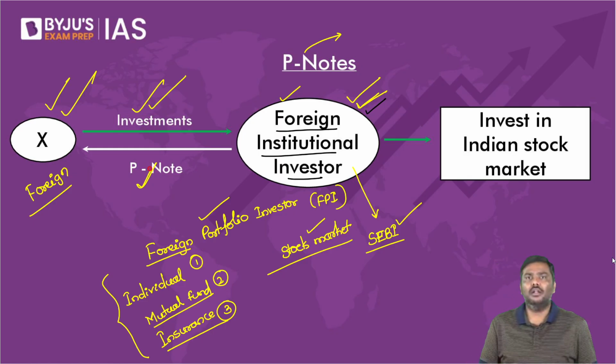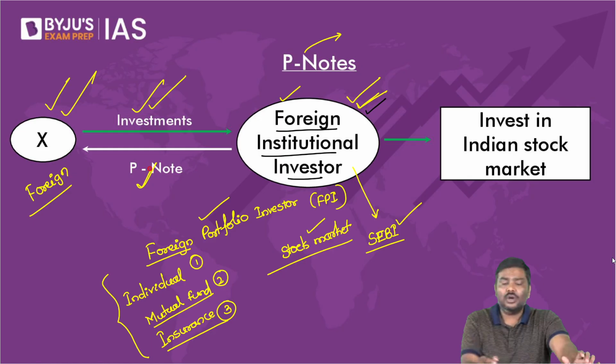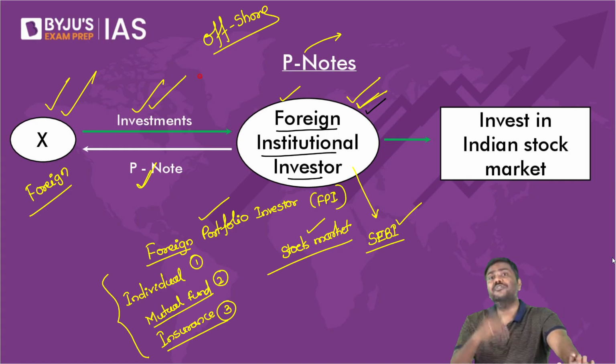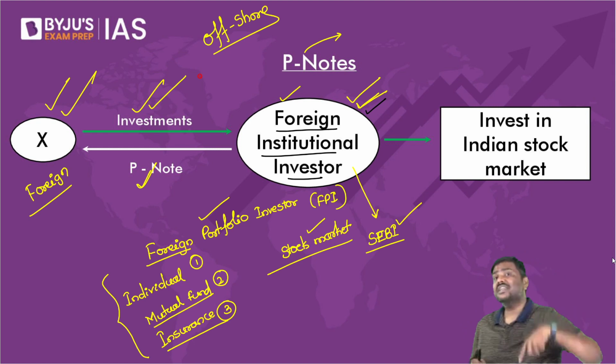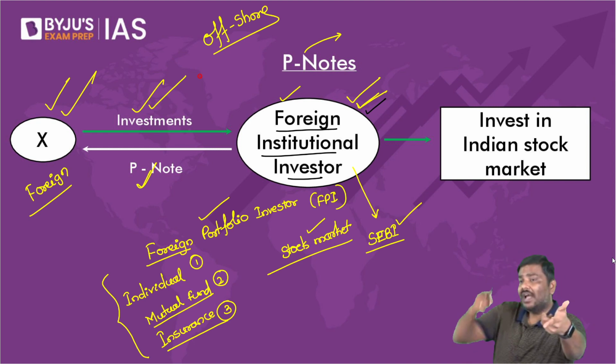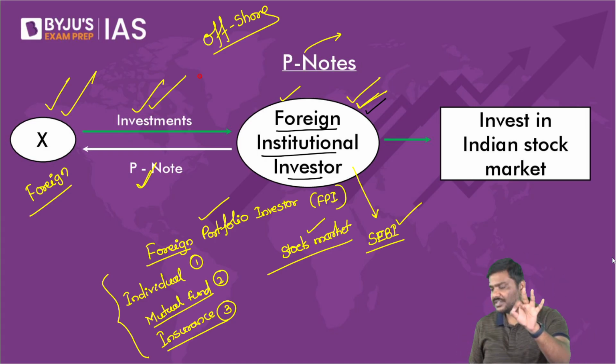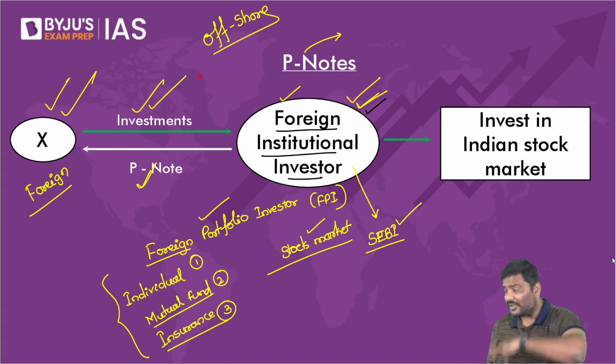Now tell me, can I say participatory note is an offshore instrument? Point number one. Can I say participatory note is an overseas offshore instrument? Anybody has a problem with this? Second point. Can I say if you want to invest in India now, right? You are a foreign investor, mind you. If you want to invest in India, you will purchase a participatory note and through that you will invest in India. If you're a foreign investor, one of the options available to you to invest in India is through a participatory note. You will purchase a participatory note and that money will be invested in India.